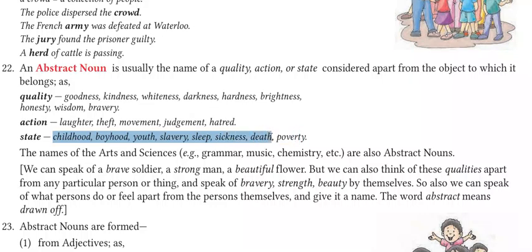Your abstract noun. So what will be the opposite of death? Birth and poverty, right? These are all examples of abstract nouns. The names of arts and sciences. So it means that grammar, music, chemistry, etc., physics, mathematics, they will be all abstract nouns, right?